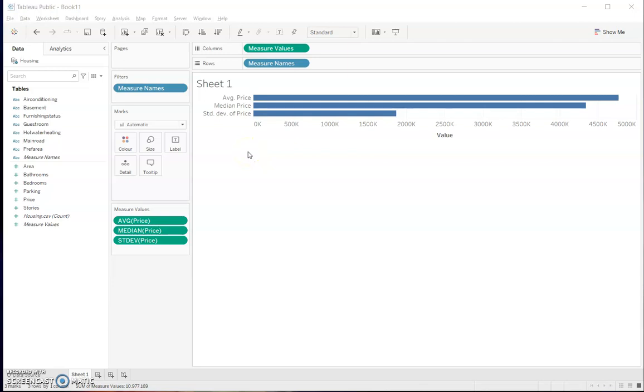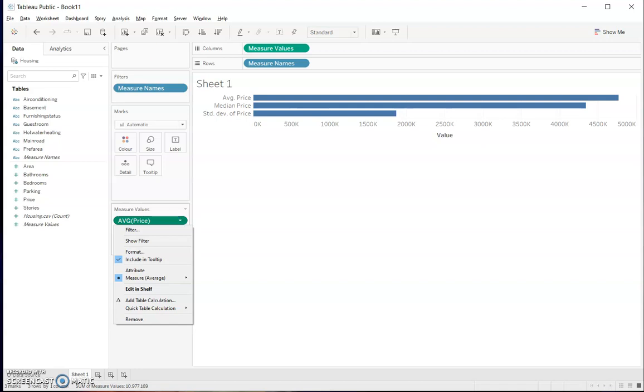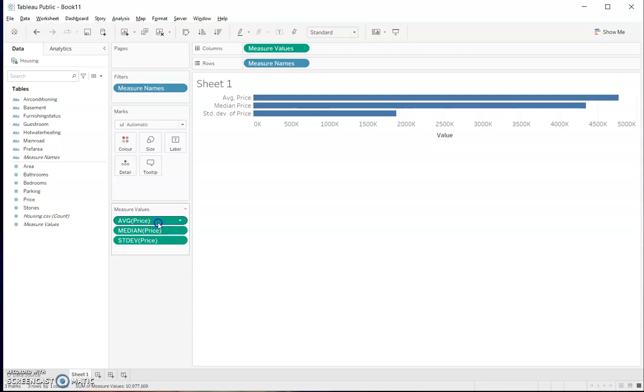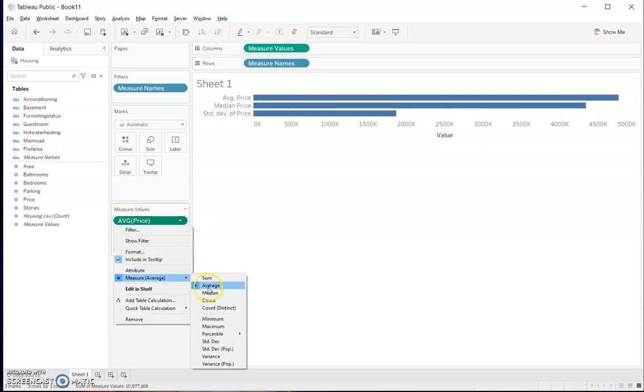So to save your time, I already did my math just now. For housing, we have a lot of properties, right? So we pull price here as measure values. And this time we need aggregates. So we use aggregates. We have it on board. And then we click something like average, median, and standard deviation.